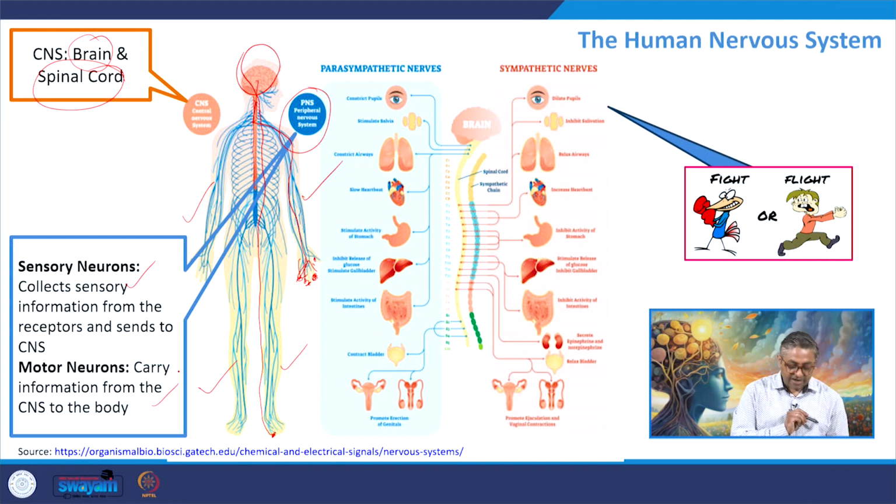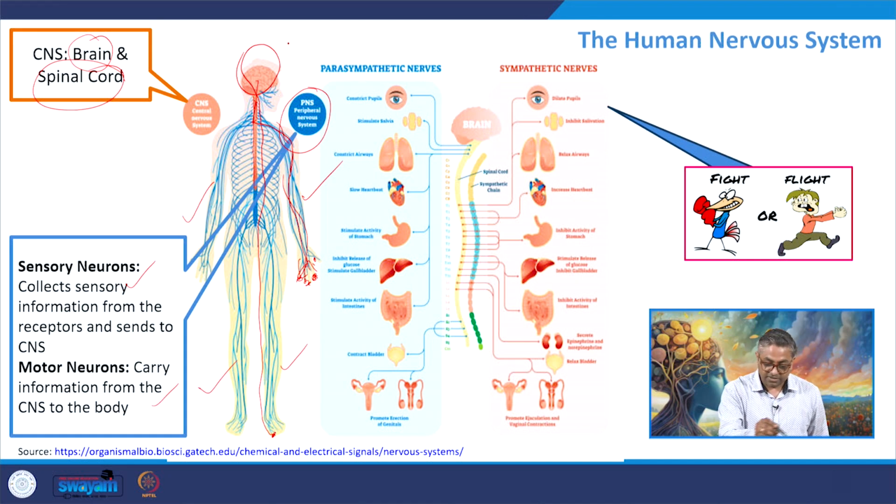Motor neurons carry the information from the CNS to the body part. Motor neurons help when I am lifting this object in my hand, then the motor system has to coordinate. The information is coming from my central nervous system that you have to hold this thing in your hand for some period of time, then you put it down. Putting it down or holding it is information given from the central nervous system, and if I hold it for too long and pain starts, that information also travels back from the peripheral nervous system to the central nervous system.